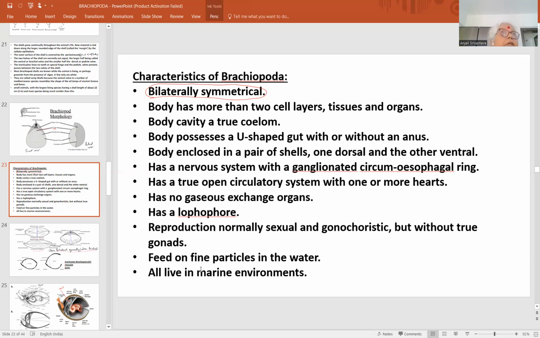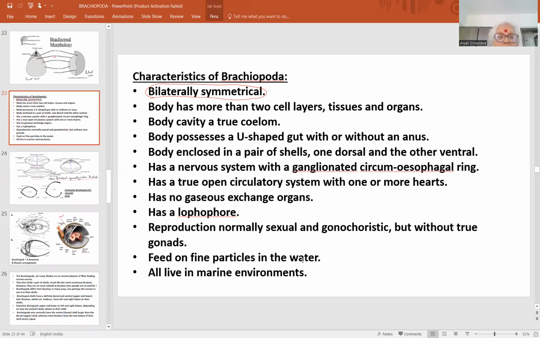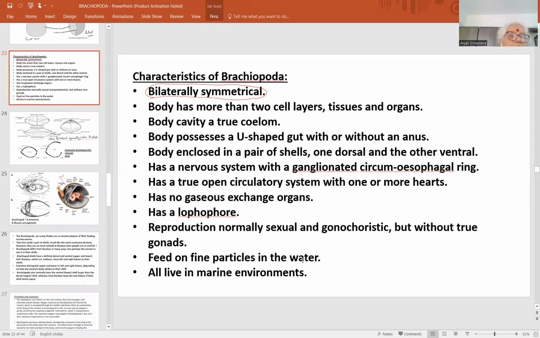Reproduction, sexual, gonochoristic, without true gonads. There is no structure like true gonads. During the breeding season only, these gonads develop. They produce the so-called male and female gametes which are discharged into water. Sometimes internal fertilization is also reported, that we will see in the coming slides. They feed on fine particles in water and all live in marine water.